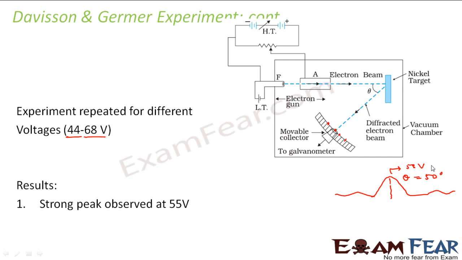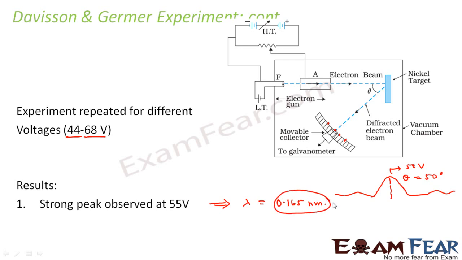So this diffraction pattern or this strong peak was due to the constructive interference, right? And then experimentally they also calculated the wavelength associated with this electron, and it was found that the wavelength came out to be 0.165 nanometers.